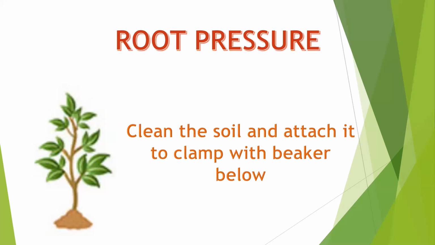You get the plant clipped to it, and you clip the plant such that the roots of the plant are getting a beaker beneath them. What is a beaker? A beaker is a glass vessel in which we usually keep water. And there are also measurements or markings present on the beaker to understand how much volume of water we are handling.